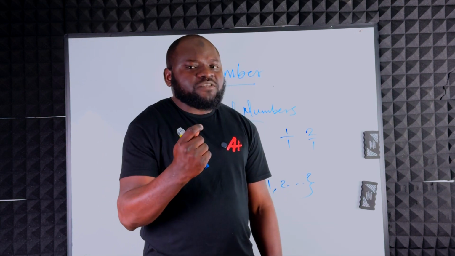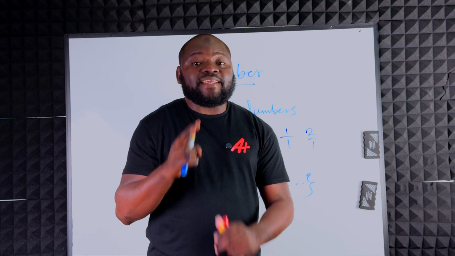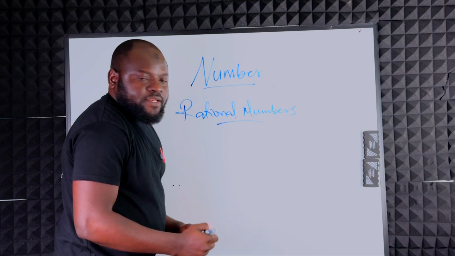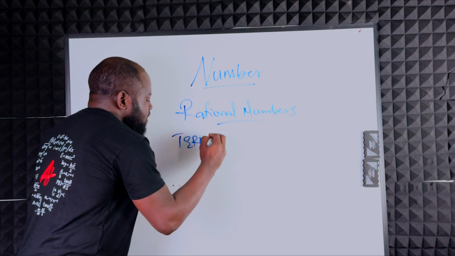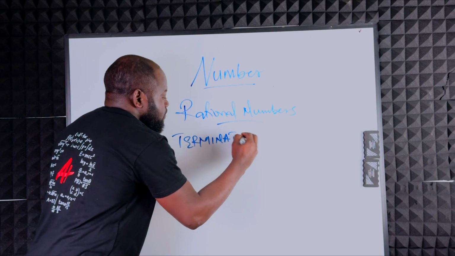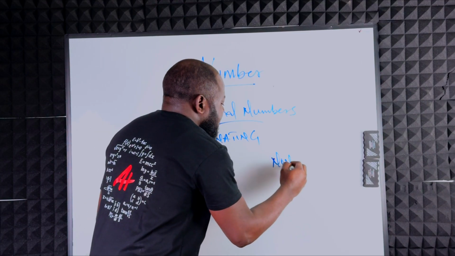Now, there's something else you need to know about rational numbers because they are divided into 2. One, we have terminating decimals. And we have what? Non-terminating decimals.